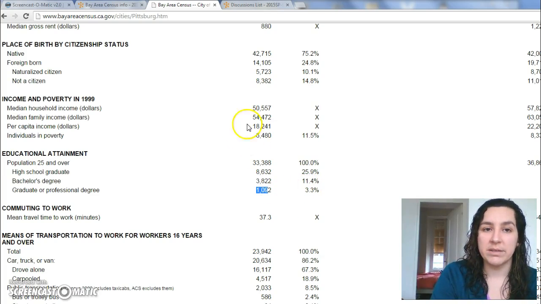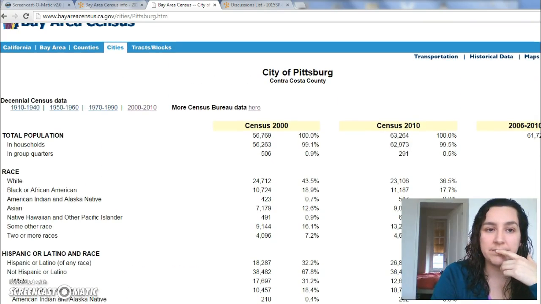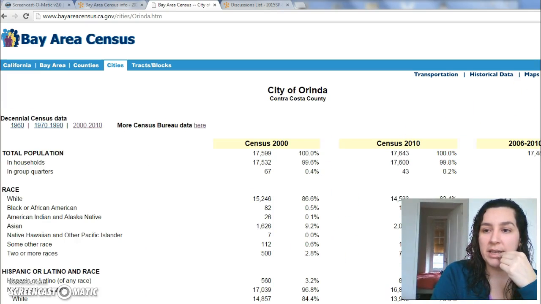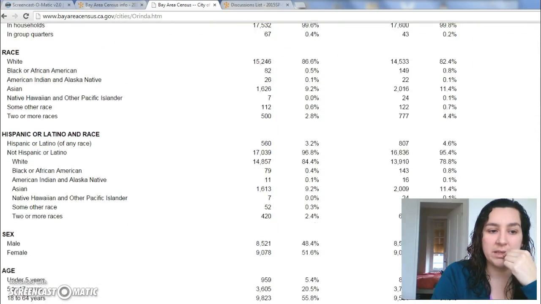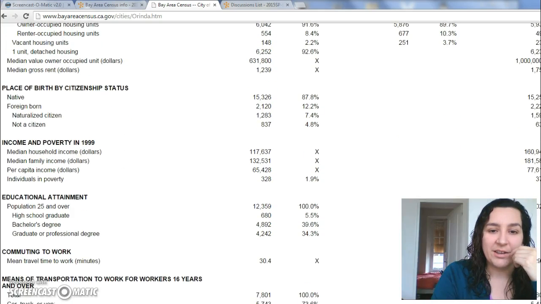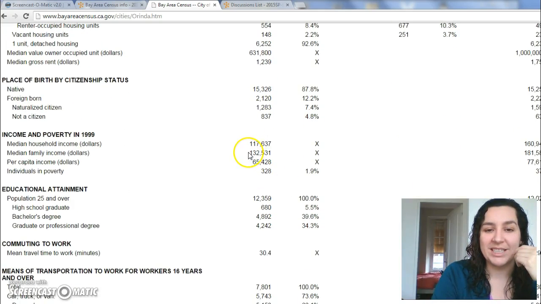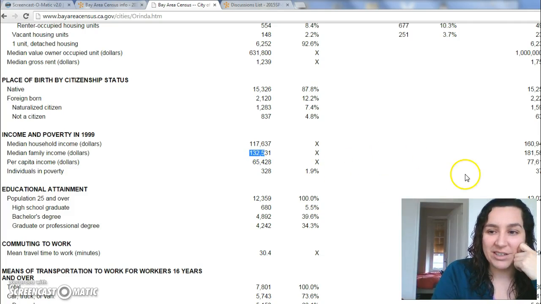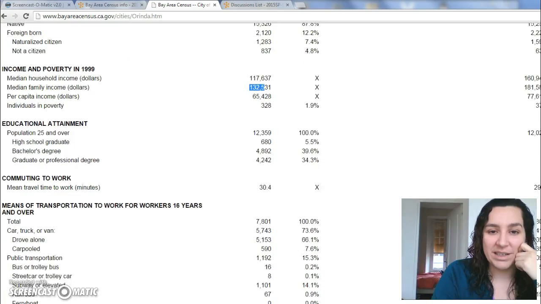So we're asked to do a comparison. So how would I compare this to, let's say, an affluent town? Well, let's pick an affluent one. Let's go back to cities. Why don't we pick something like Orinda? And let's look at the same indicator. Let's look at educational attainment. You can look at household income and you'll see the huge variation. I mean, the other one, the median household income was in the $60,000 a year range. For Orinda, it's $132,000. So you can see there's one big comparison there.